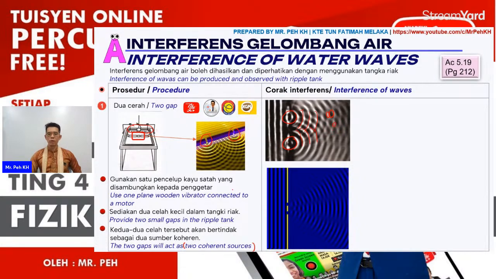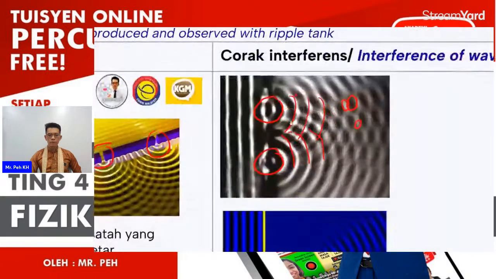This is what we call the pattern of the interference, and here it refers to the water wave. Sorry, this part will be dark, this will be bright, and here will be gray.